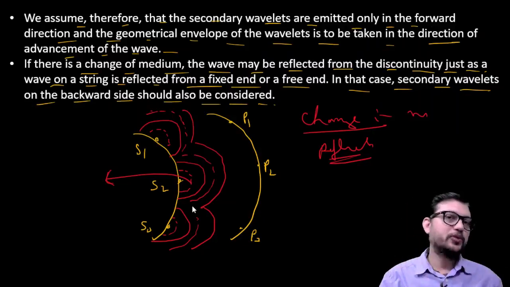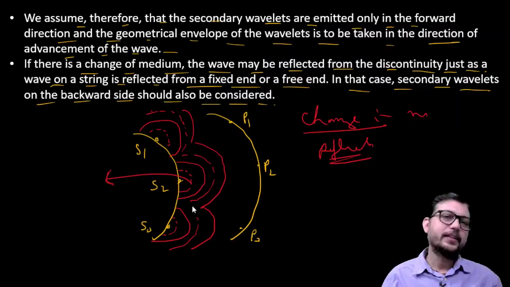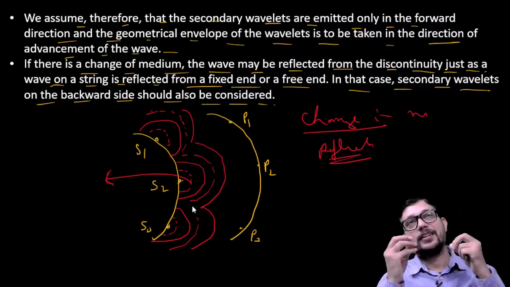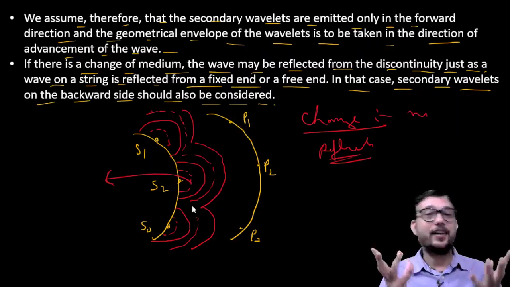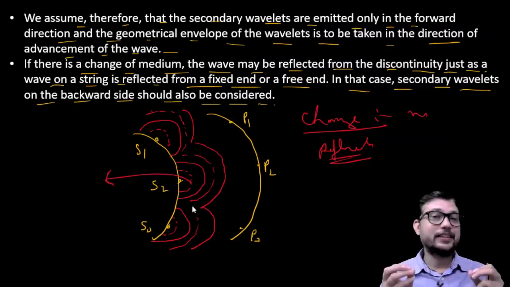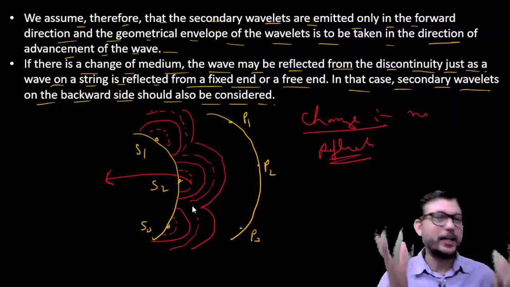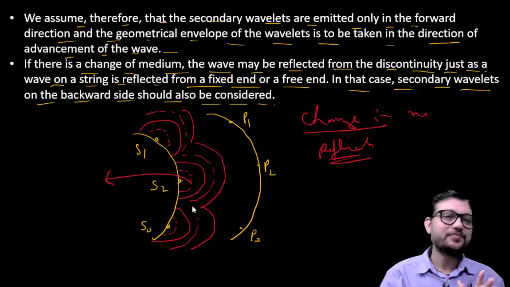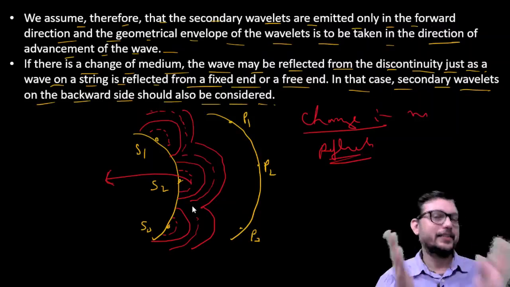Now you just have to think about whatever I have told you, and how beautiful the phenomenon is. There is a source, all possible directions of light, and pulses are emerging out. We have a surface, the points on that surface, and the energy is transmitted to those points also. This is not a formula, this is a beautiful concept, a beautiful theory also. I hope each and everything is clear to all of you.